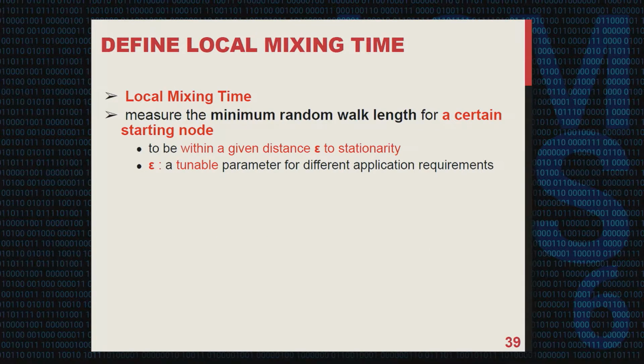Based on this tendency of convergence, we give the definition of local mixing time. That is, we measure the minimum random walk length for a certain starting node to be close enough to the stationary distribution, and this distance to stationarity can be captured by the parameter epsilon here. Note that epsilon can be tuned to satisfy different application needs. It can be a strong convergence or a weak one.